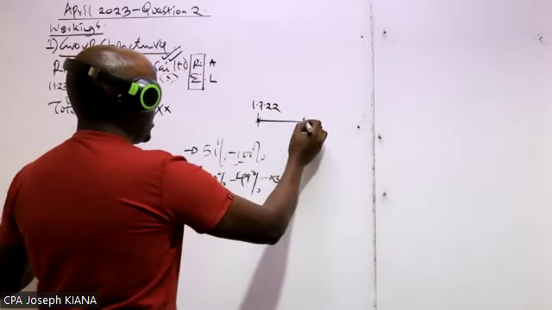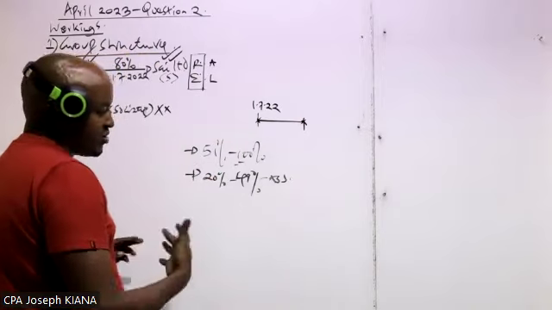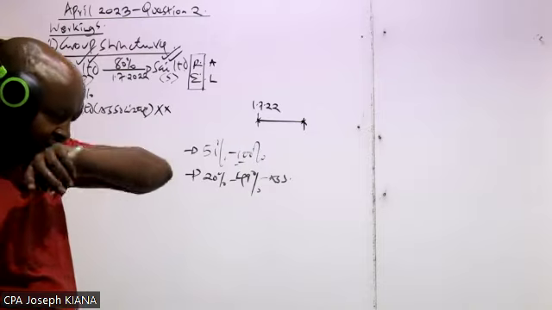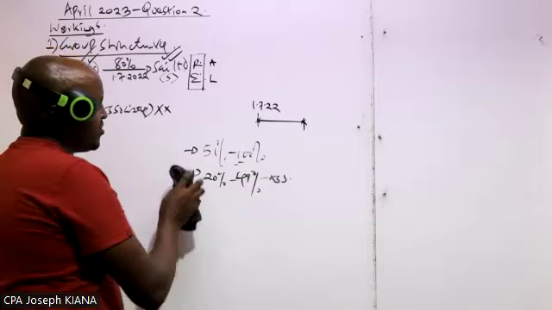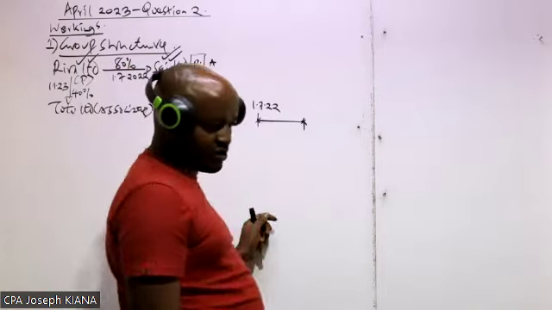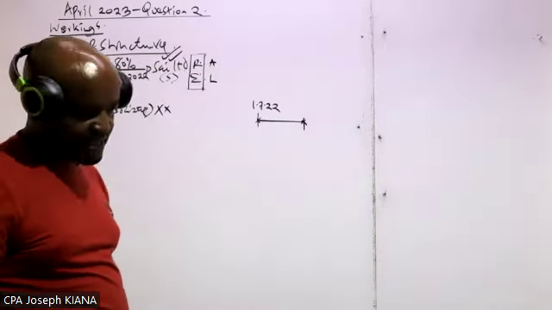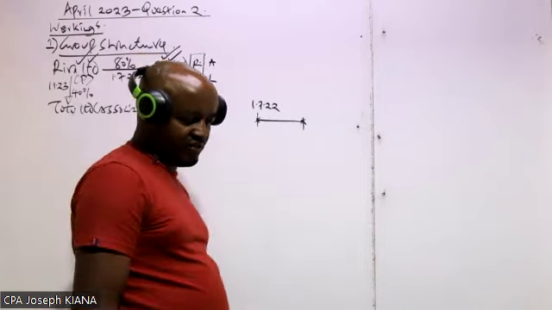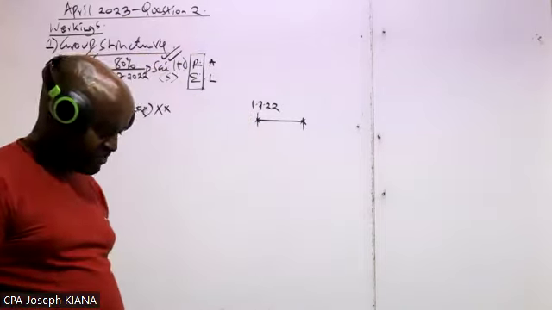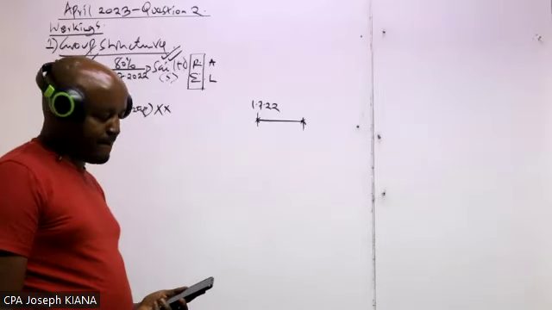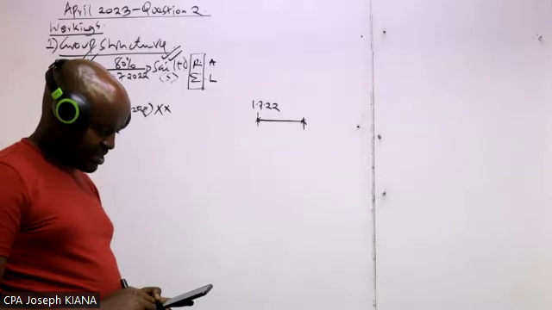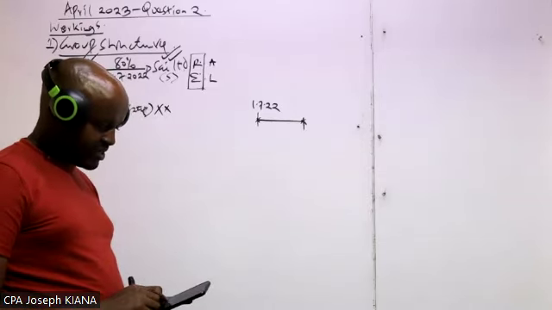So who can tell us when are we required to prepare the consolidated statement of profit or loss? From the requirements, when are we required to prepare it? Give me the date.